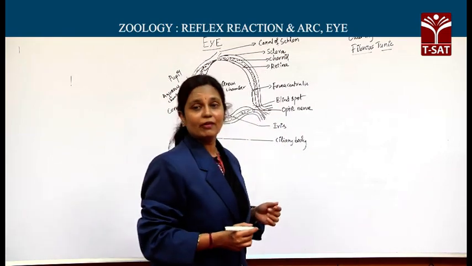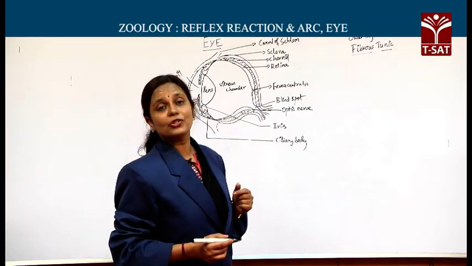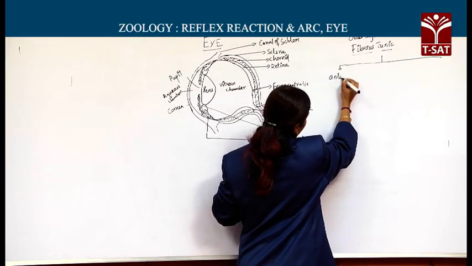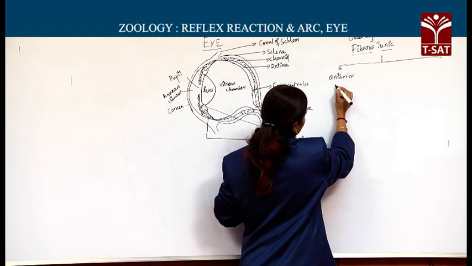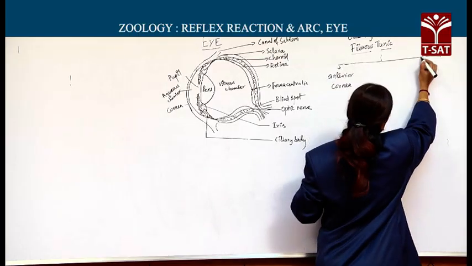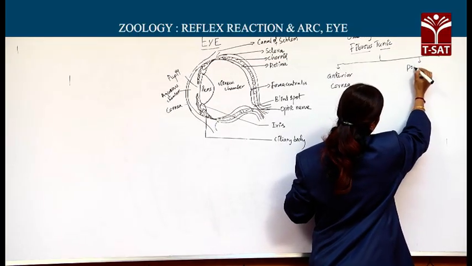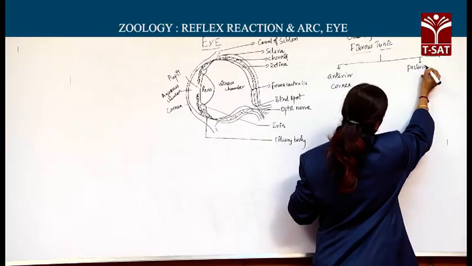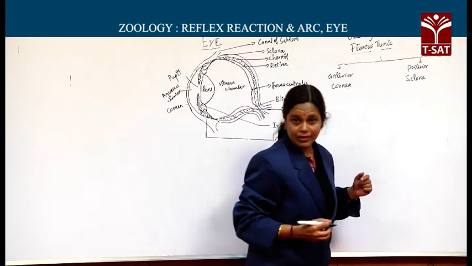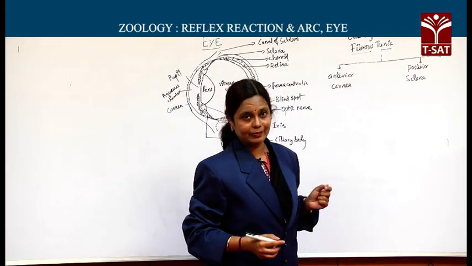This outer layer, fibrous tunic, has 2 parts: anterior cornea and posterior sclera, otherwise called the white of the eye.